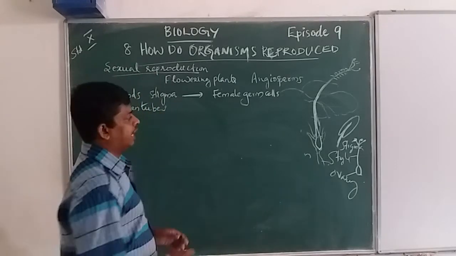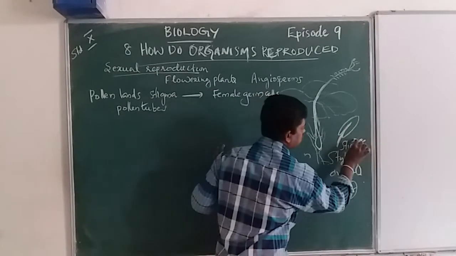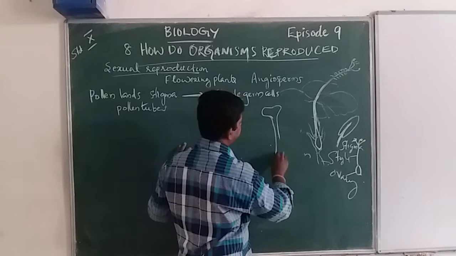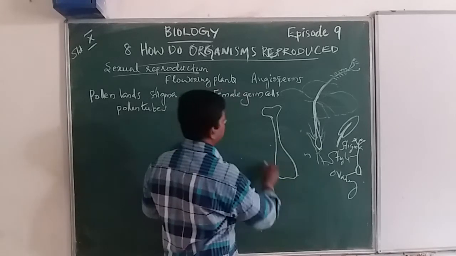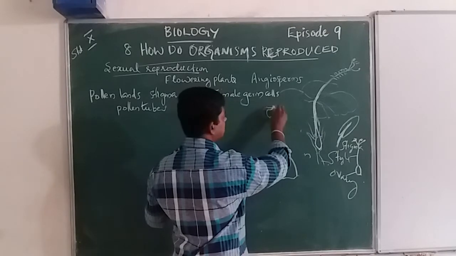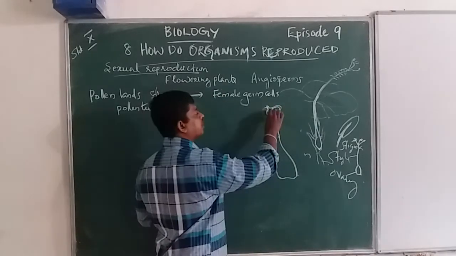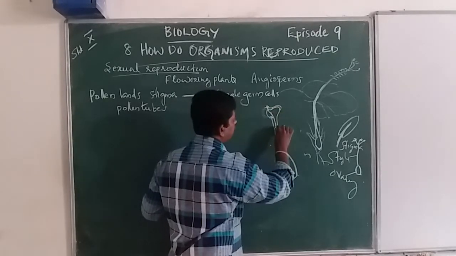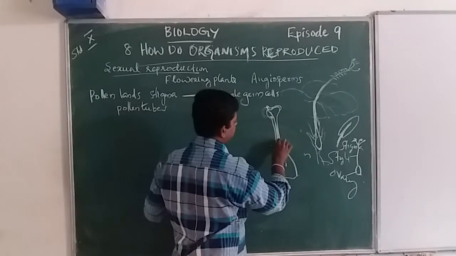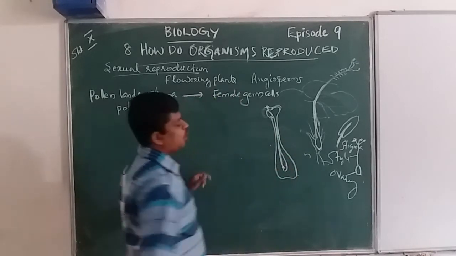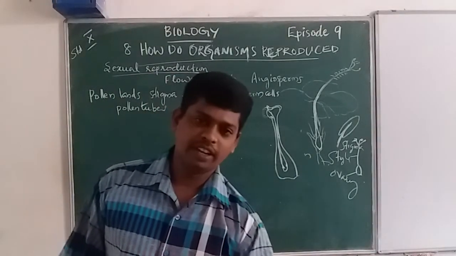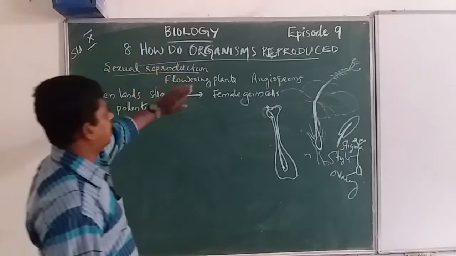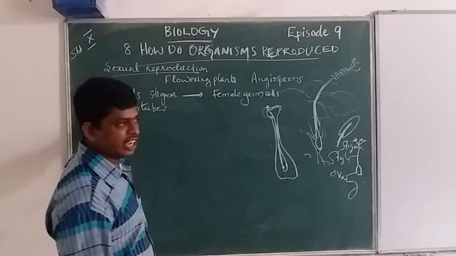The pollen grain is attached to the stigma of the flowering plant, and a pollen tube will develop, travel towards the style, and finally reach the ovary.